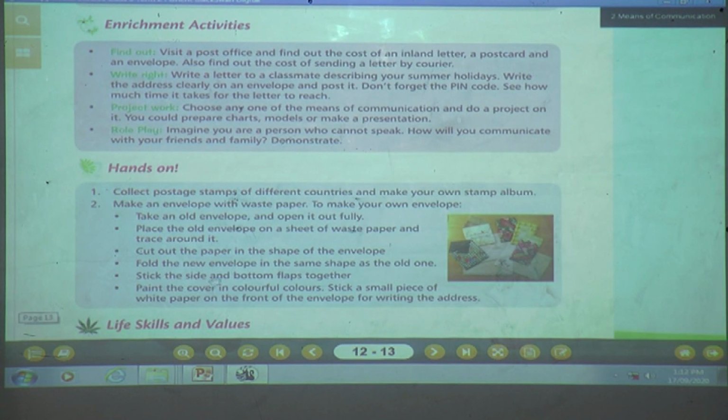Stick the side and the bottom flap together. You are going to stick the side and bottom flap together, comparing the old envelope and the waste paper envelope you are making. Then what are you going to do? Paint the cover in colorful colors. Stick a small piece of white paper on the front of the envelope for writing the address. Understood, children? How to make an envelope?